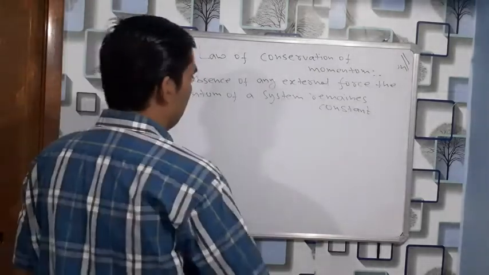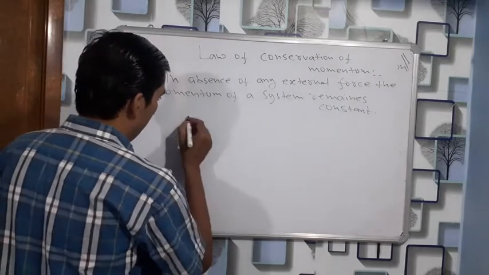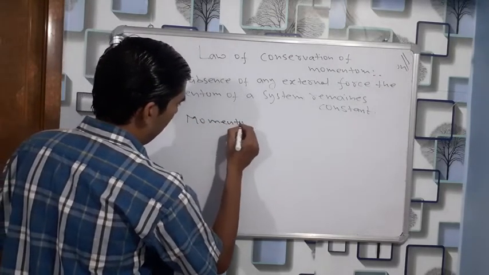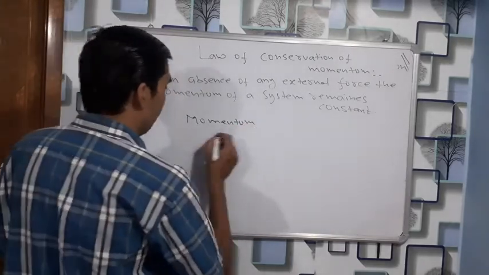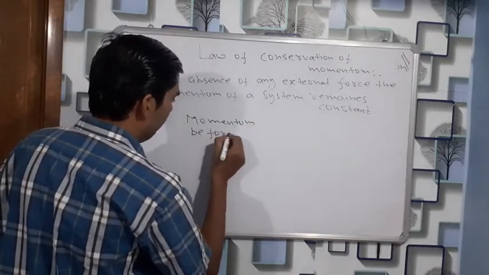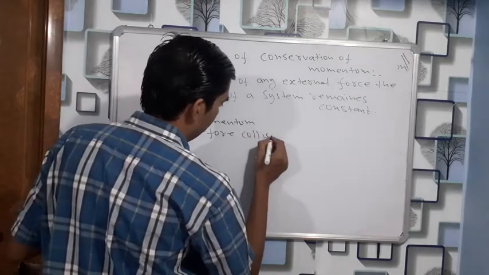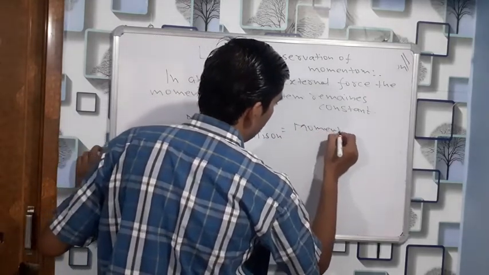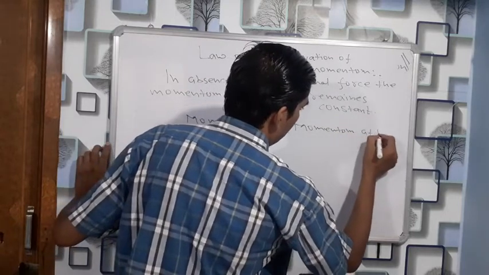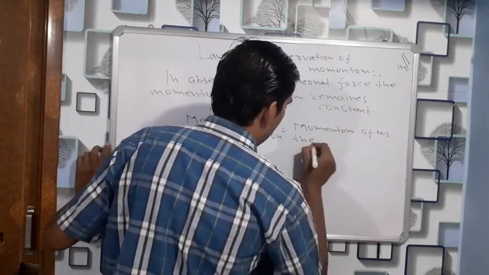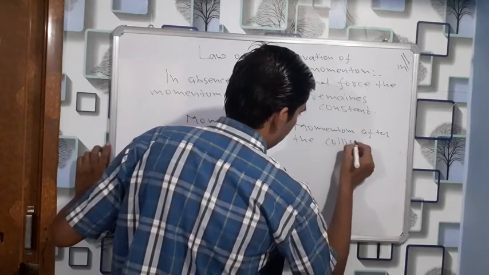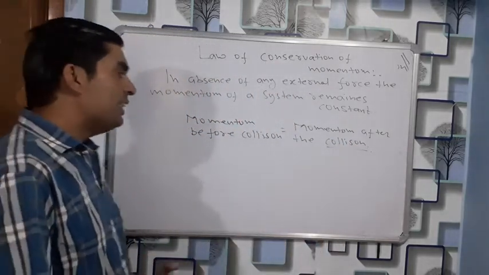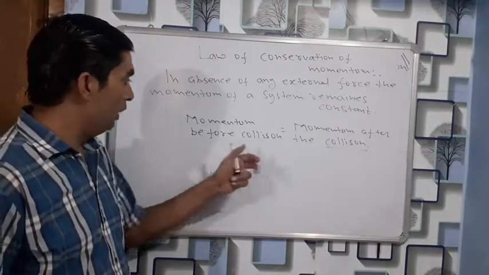So if we are talking about collision, then momentum before collision is equal to momentum after the collision. For any system, this rule is working.